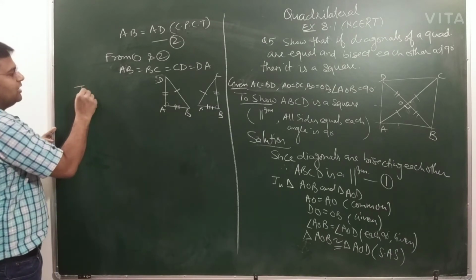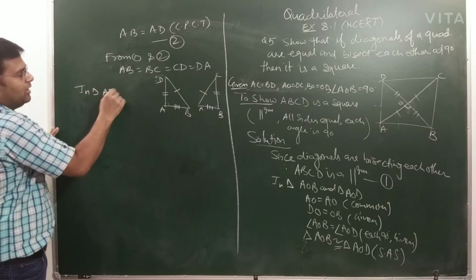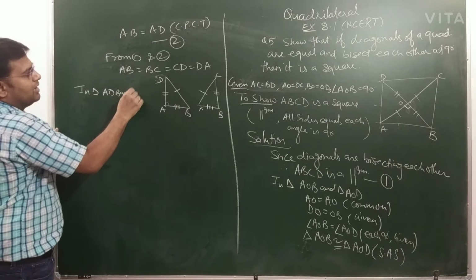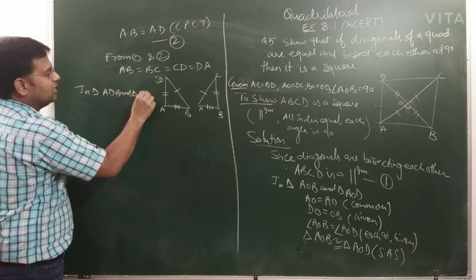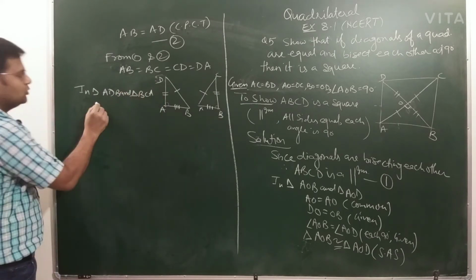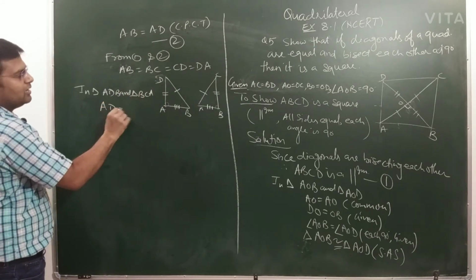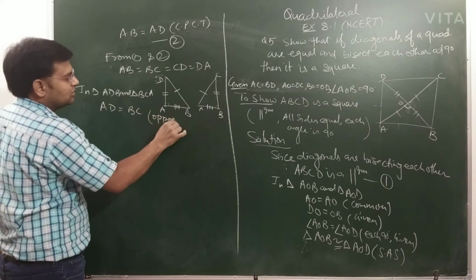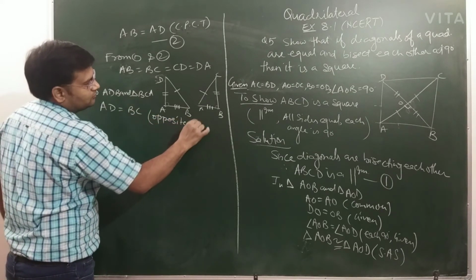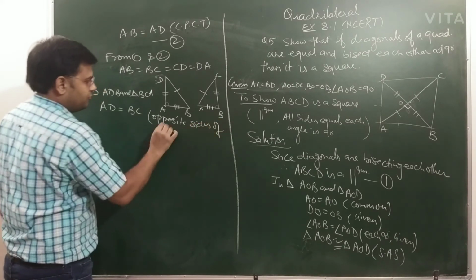So we take triangle ADB and triangle ABC. In this you can write AD is equal to BC, and mention the reason: opposite sides of a parallelogram.